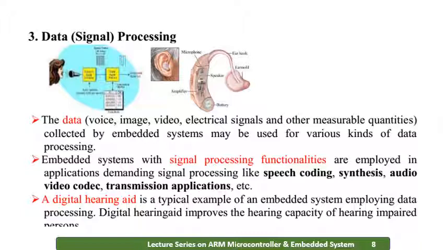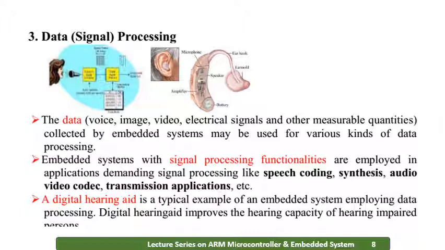The data, that is voice, image, video, electrical signal or any other measurable quantities collected by the embedded system may be used for various kinds of data processing. Embedded systems with signal processing functionalities will be employed in this application, where the signal processing like speech processing, image processing, video processing and audio to video converter or video to audio converter, all those things, will be done here.